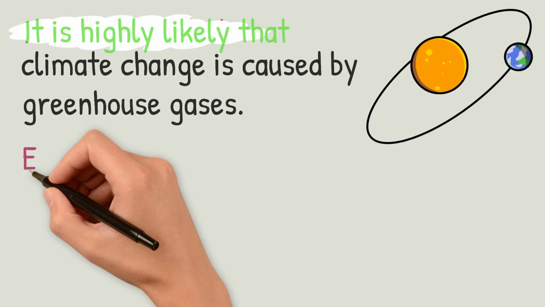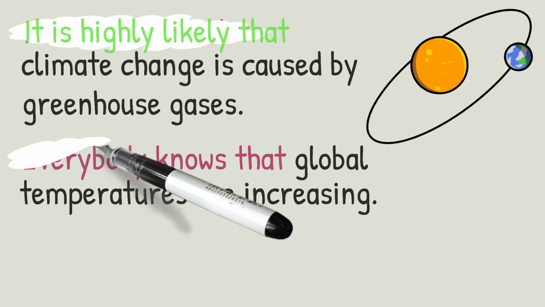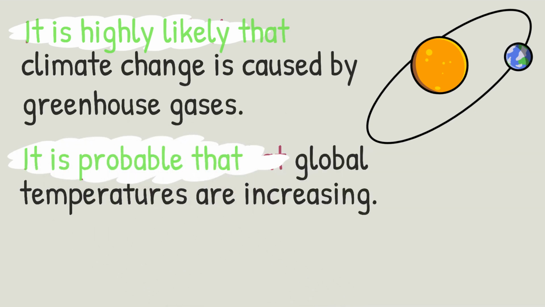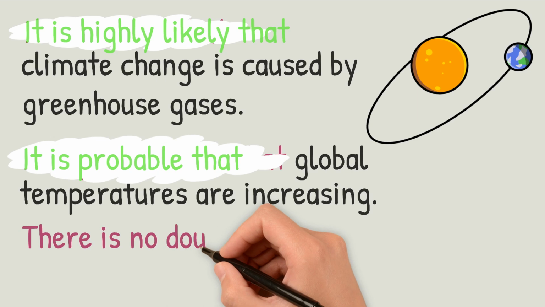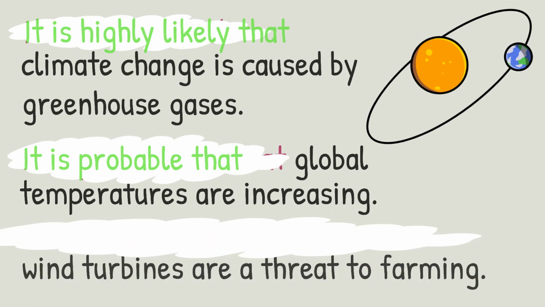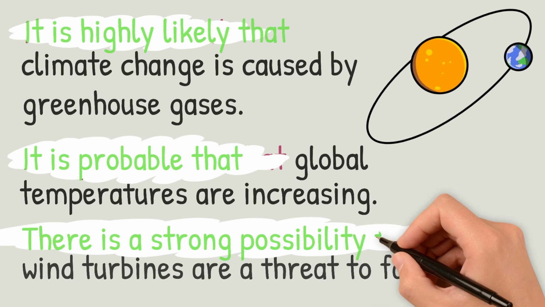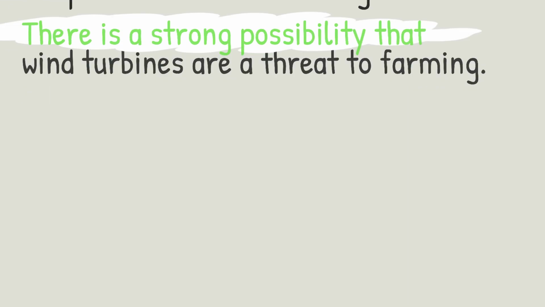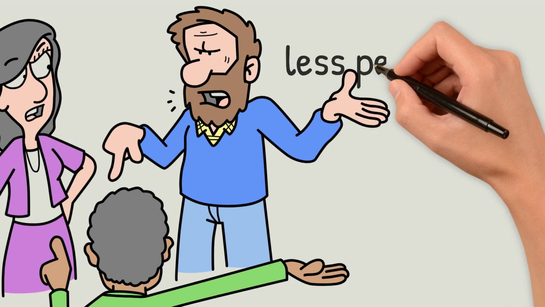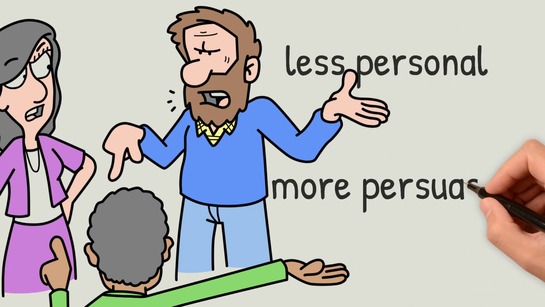And instead of everybody knows that global temperatures are increasing, you could write, it is probable that global temperatures are increasing. And instead of there is no doubt that wind turbines are a threat to farming, you could write, there is a strong possibility that wind turbines are a threat to farming. In this way, you can provide convincing arguments that sound less personal and so will then be more persuasive to the reader.